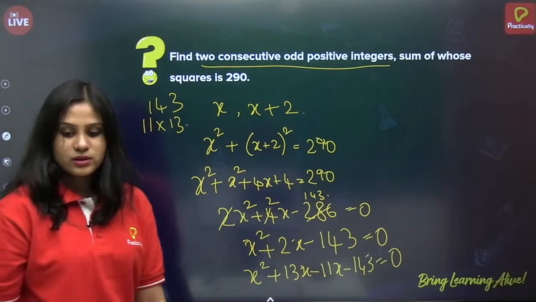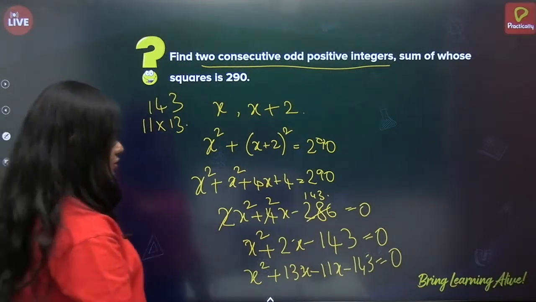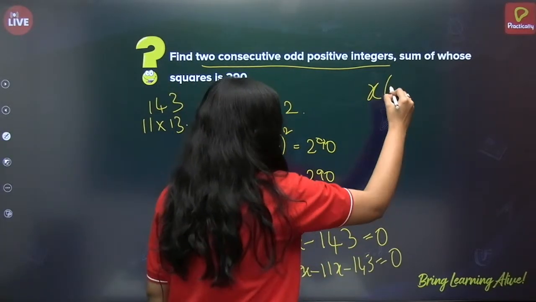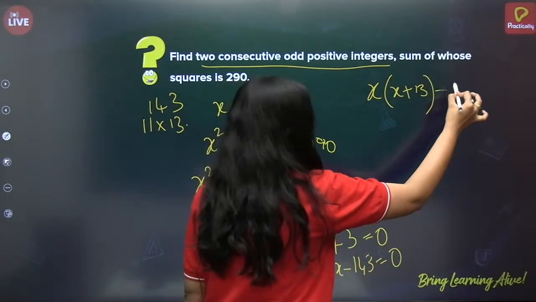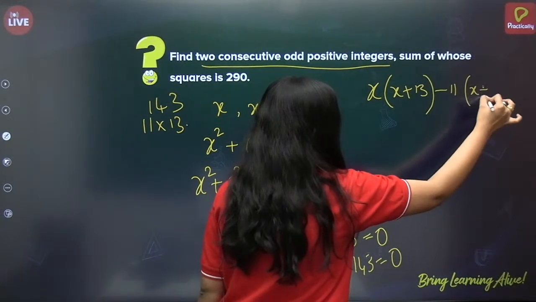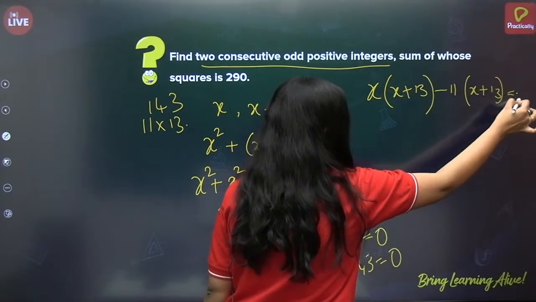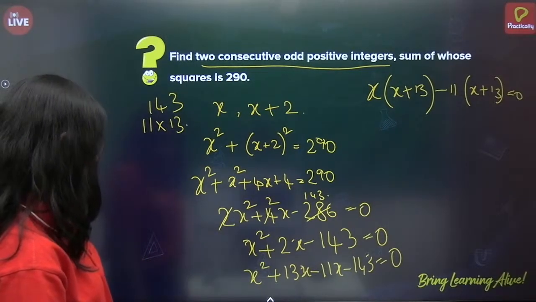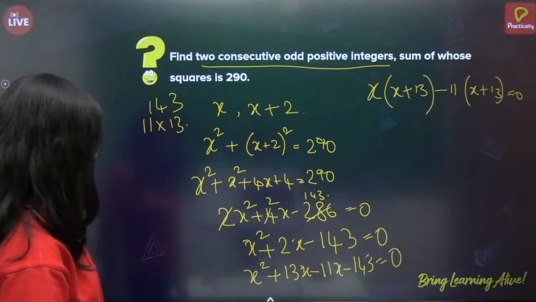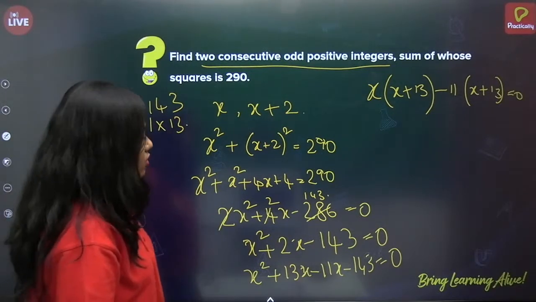Correct? Now, so this will be x of (x plus 13) minus 11 of (x plus 13) is equal to 0. Right? Okay.